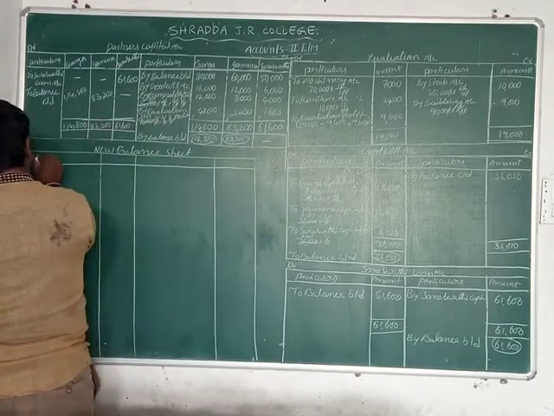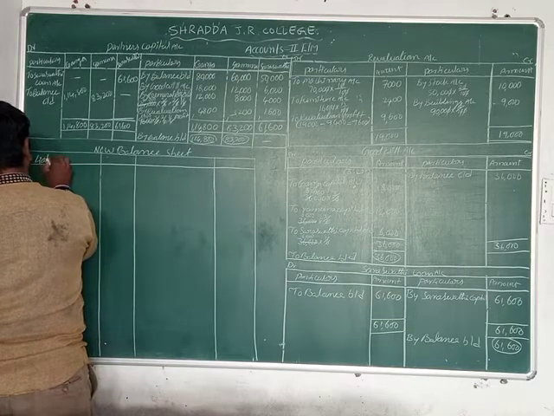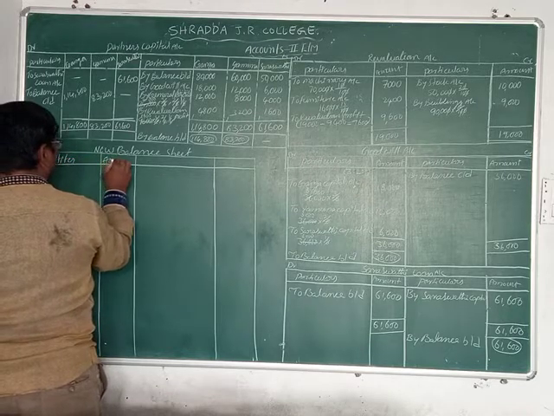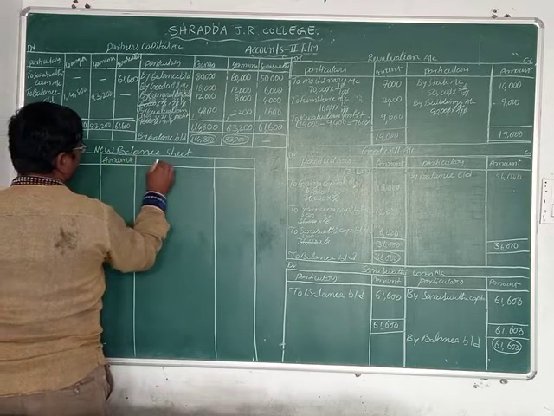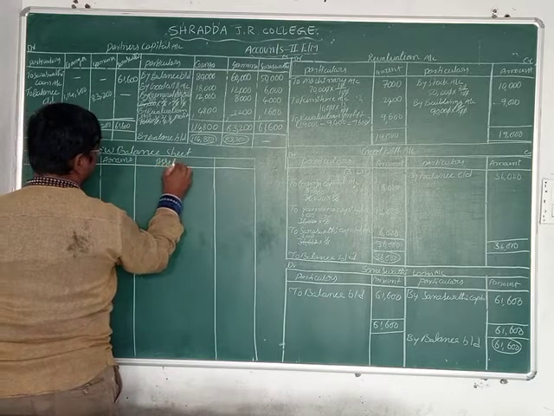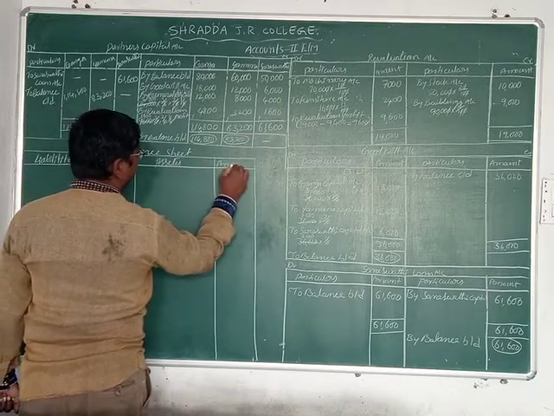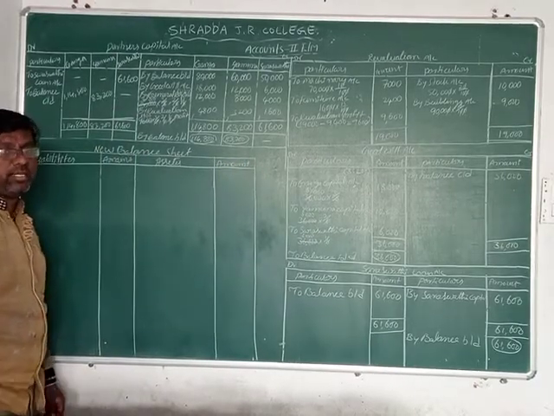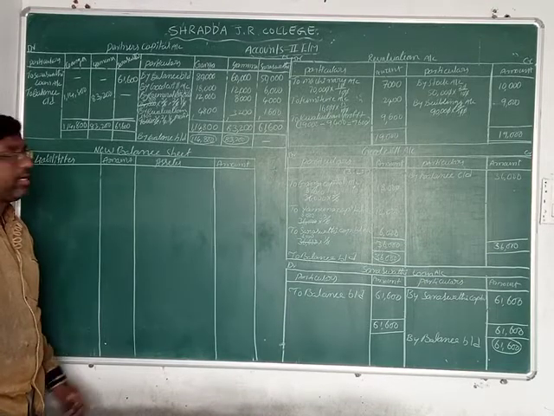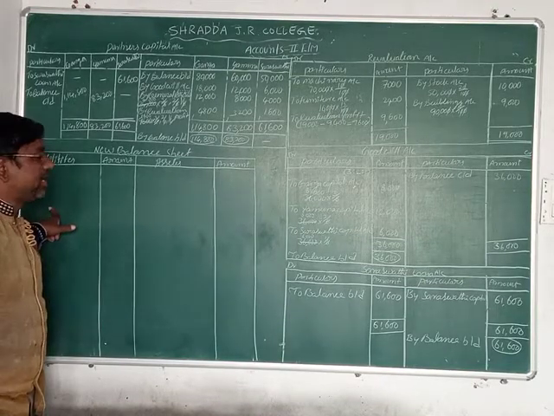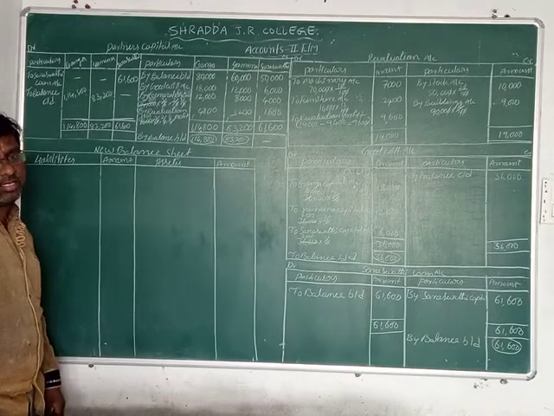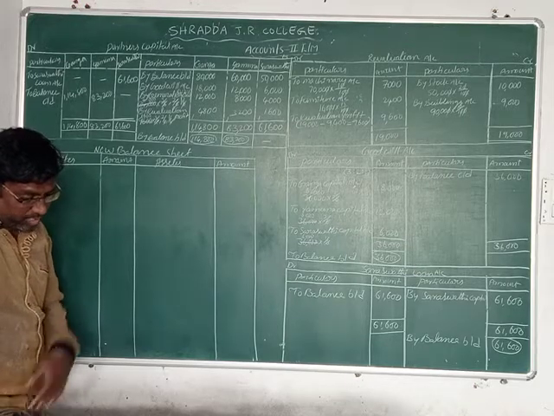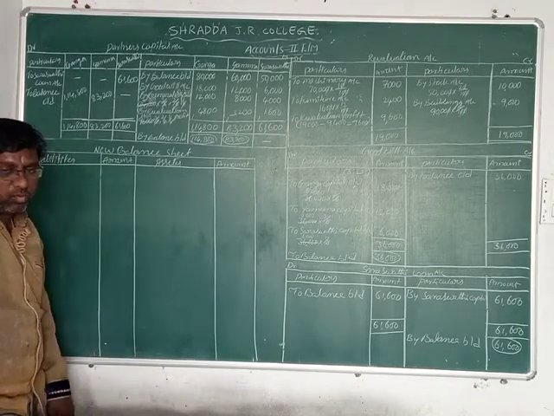Now we write here liabilities, amount, assets, amount. Isn't it? This is the new balance sheet, friends. In this new balance sheet we record all liabilities on the liability side and all assets on the asset side. Okay, now we can compare it to the old balance sheet.